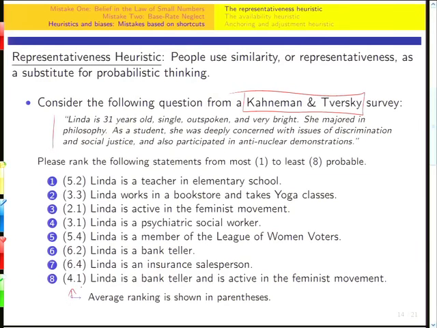Linda's active in the feminist movement. Linda's a psychiatric social worker. Linda's a member of the League of Women Voters. She's a bank teller. She's an insurance salesperson. She's a bank teller and is active in the feminist movement.